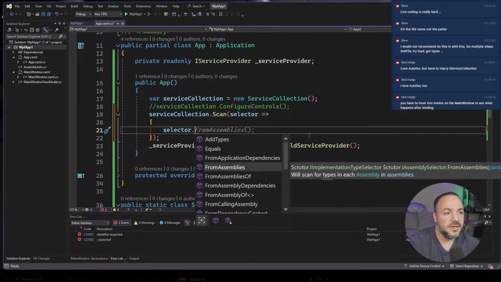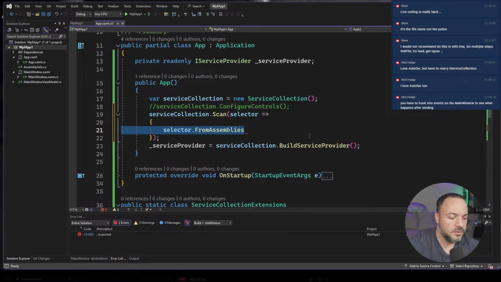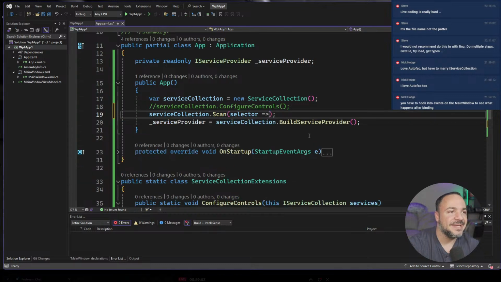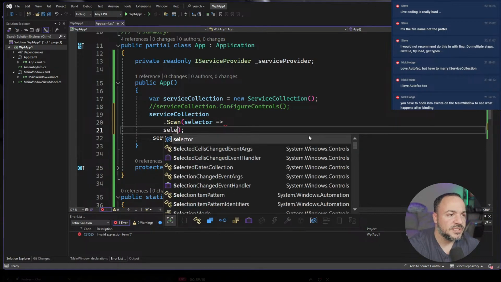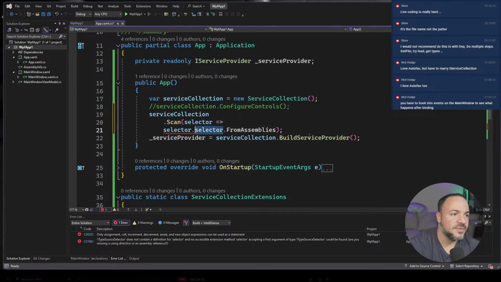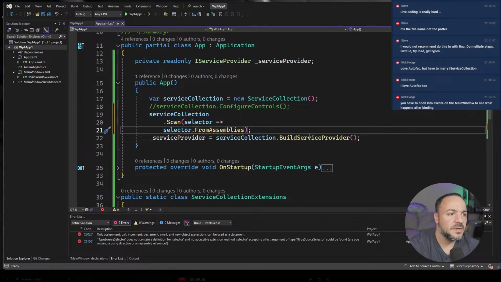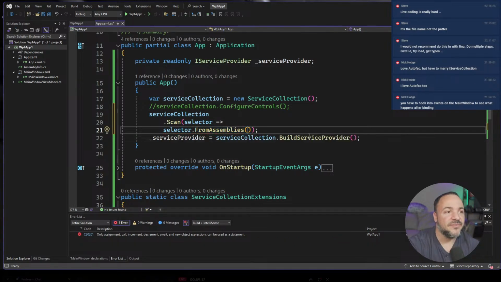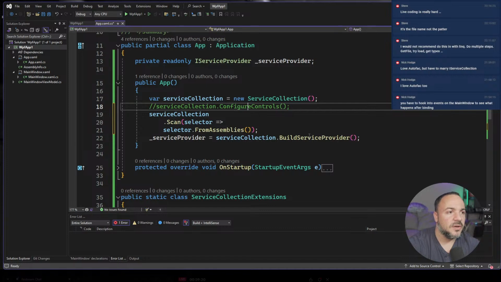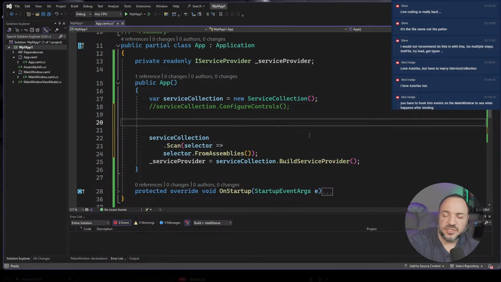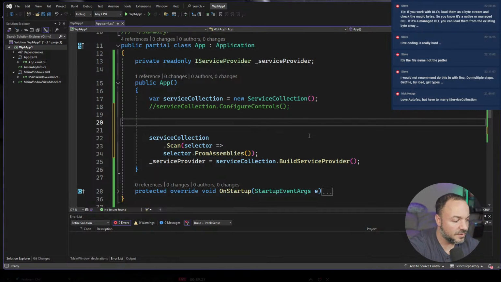So that's cool. I deleted my other crappy code, but let's go ahead. I'm going to try to make this look as clean as Andrew Lock's stuff. So we could do this, and then we can say selector dot, it was from assemblies. That's right. And we had to give it the assemblies. Okay, I'll take Steve's advice. I will do this on separate lines of code. I'm not going to do the try catches and stuff around it.